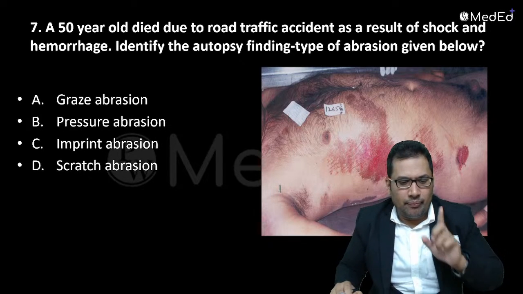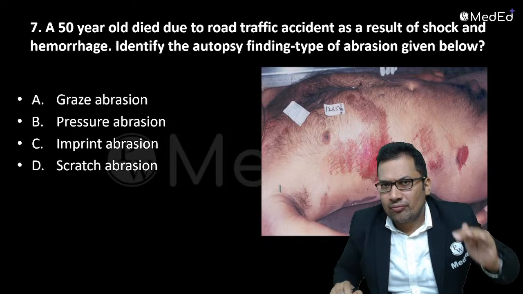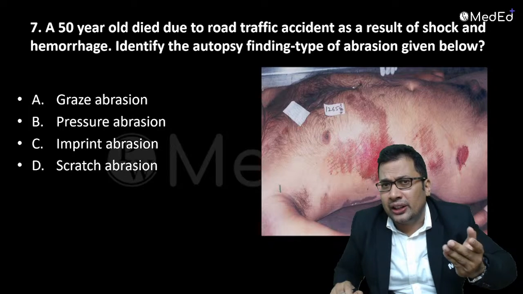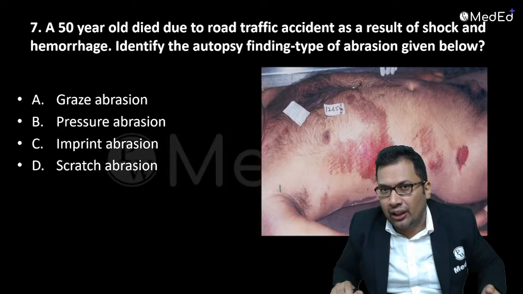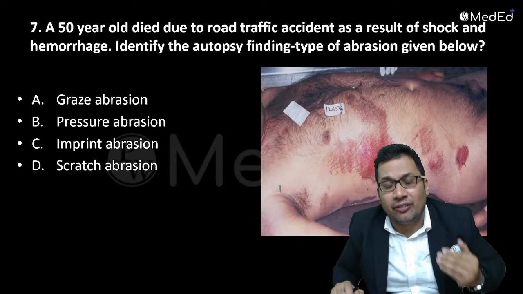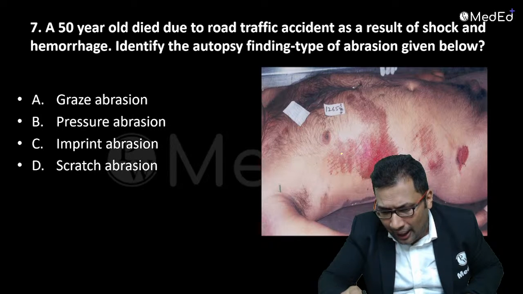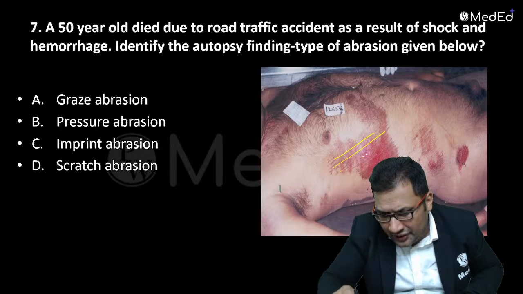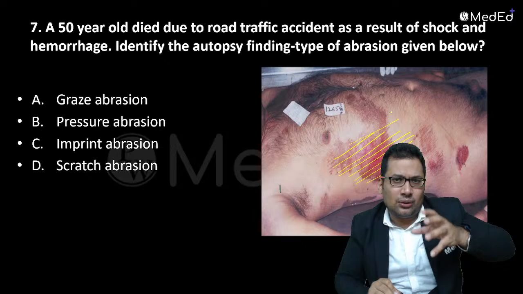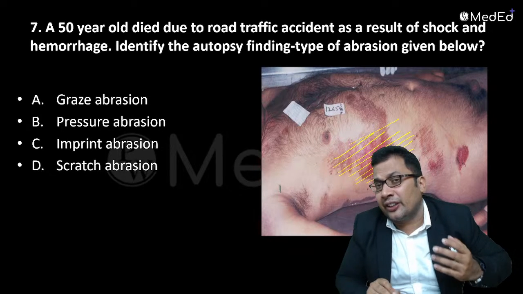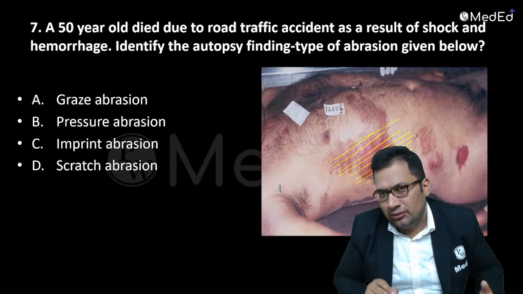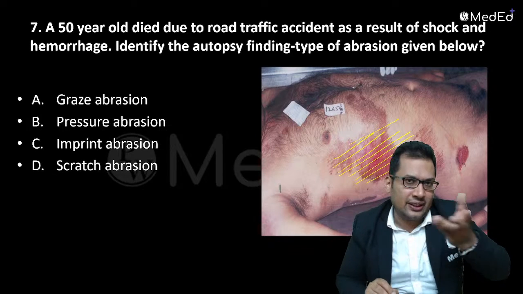One topic is abrasion. As you know, abrasion is a superficial injury. It involves epidermis. There is no scar formation. Heals within 1 week. The question here is type of abrasion. So what we can see here, parallel lines. You will see parallel lines like this. Here, can you see the parallel lines due to the road traffic accident, because of the friction between the vehicle and the person, or the surface and the person?